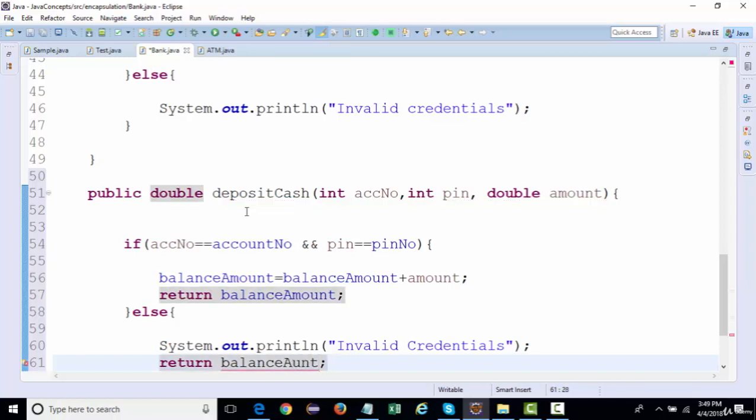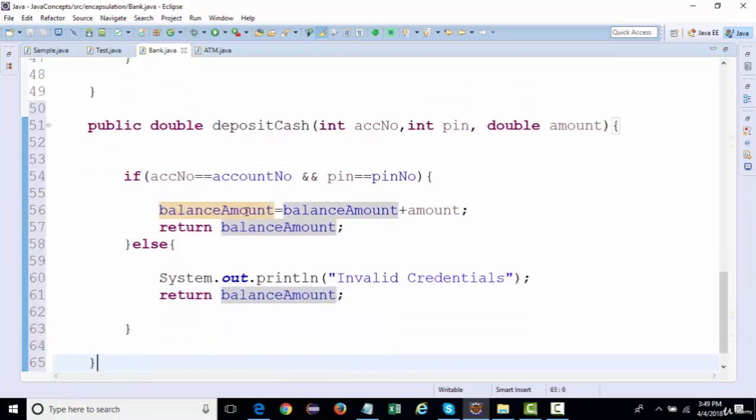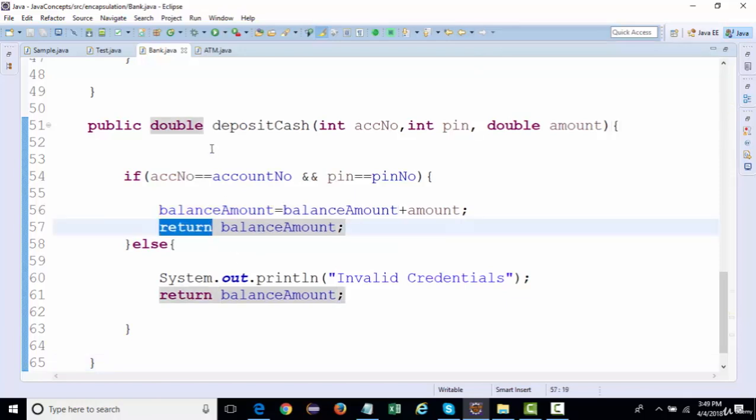So nothing should be added over here, right? You can return the balance amount. Right, but again, if credential is not correct, the amount should not be returned. This is just an example, right? How you can set up return types to a method, right? So, like at times you need to get something from a method, or you want to set something to a method, right?